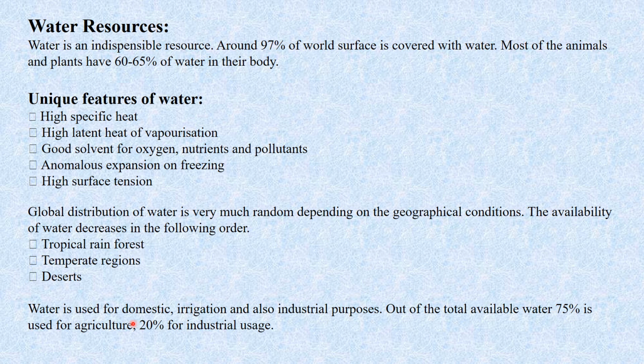Out of the total available water, 75% is used for agriculture, that is irrigation, 20% is used for industrial uses, and only 5% is used for domestic purposes.